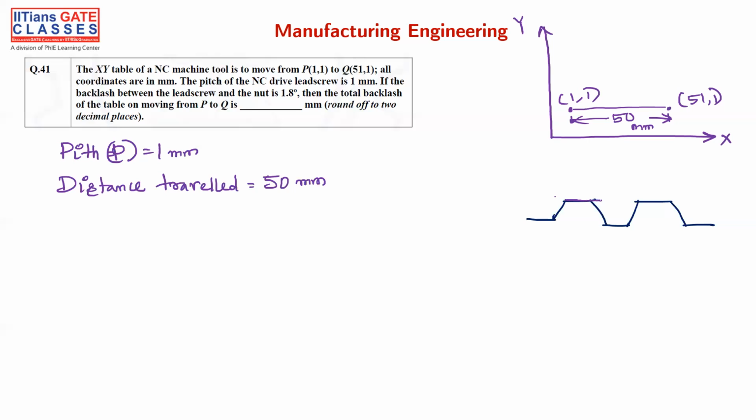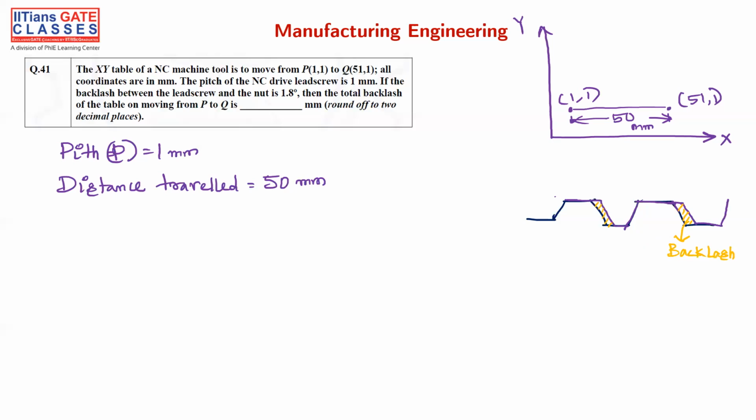There was some kind of backlash here, like this. So this is your backlash.